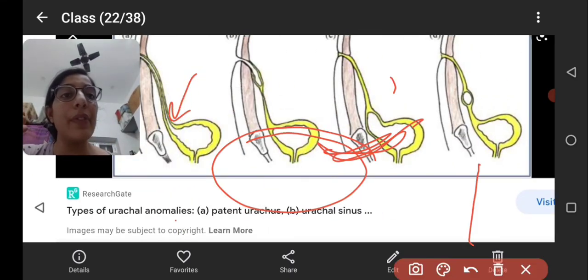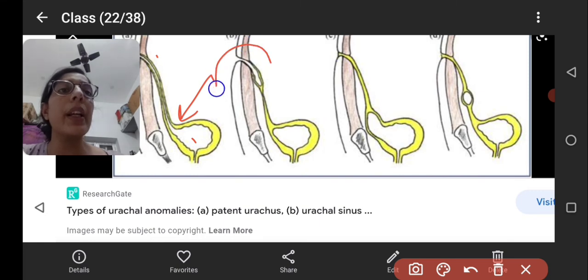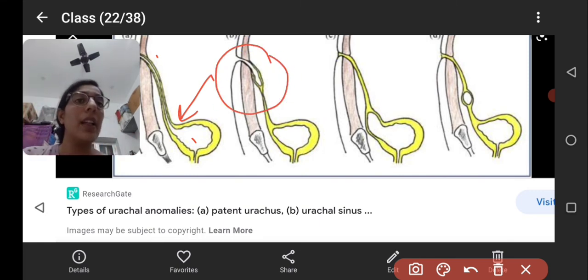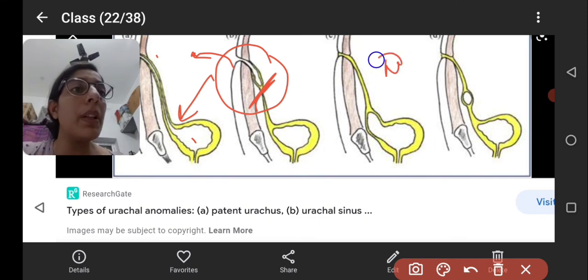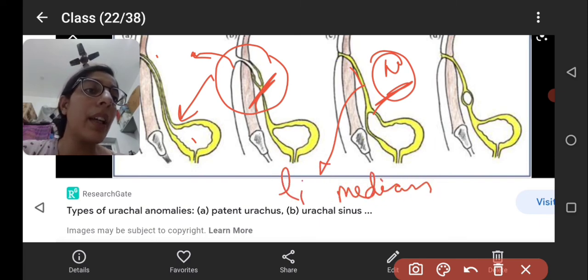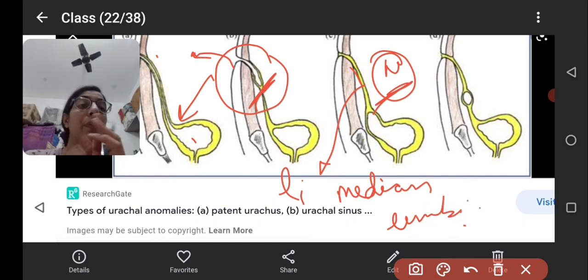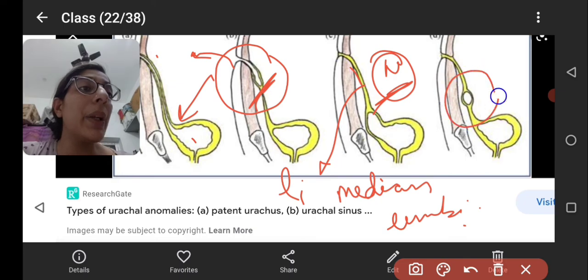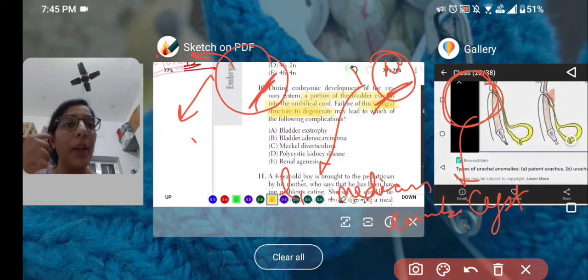This one is the urachal fistula, which you can see has 2 openings. This one is the urachal sinus. Sinus means blind ending. This one is the blind end, and this one is the one opening. This is the sinus. This one is the normal, that it forms the ligament, the median umbilical ligament. This urachus will form the median umbilical ligament, and here you can see the swelling part which is going to form a cyst-like structure.